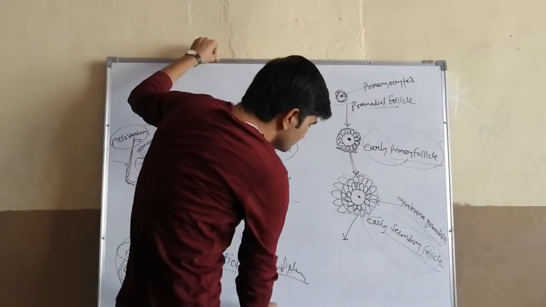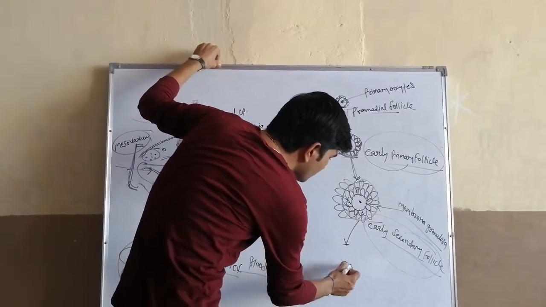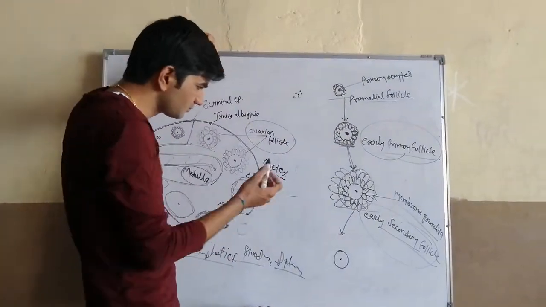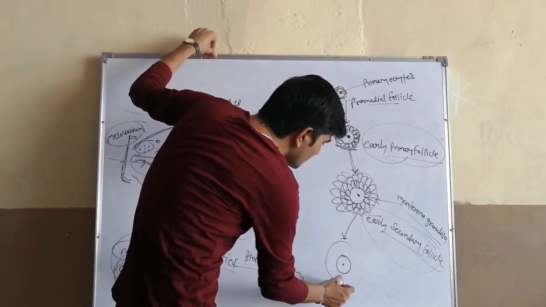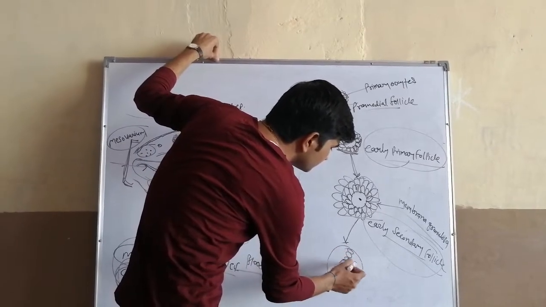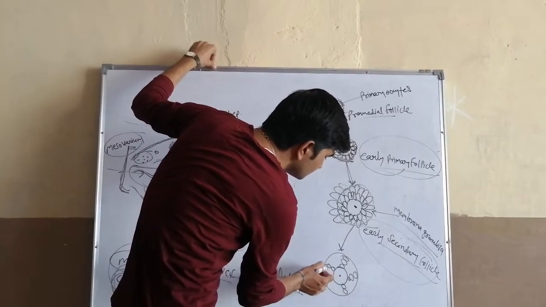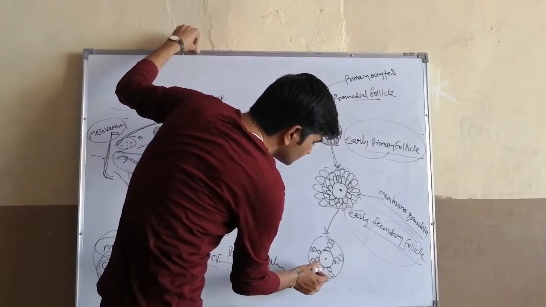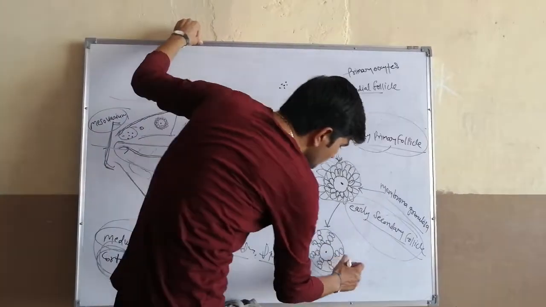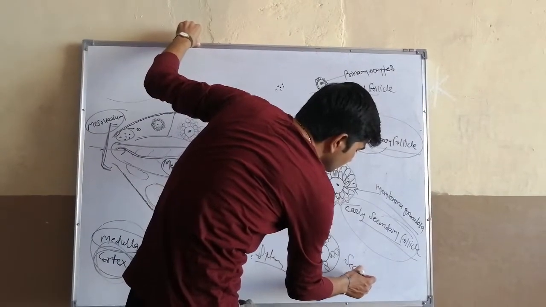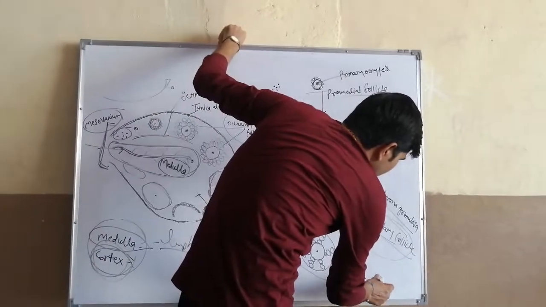That means like this. This is the primary oocyte. The primary oocyte is covered by a layer, and spaces are formed between these layers. This is the secondary follicle.